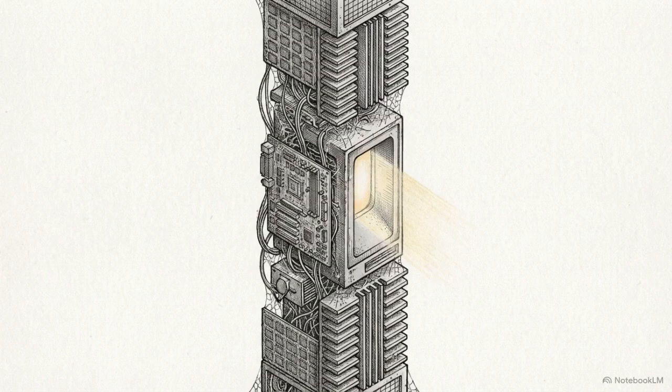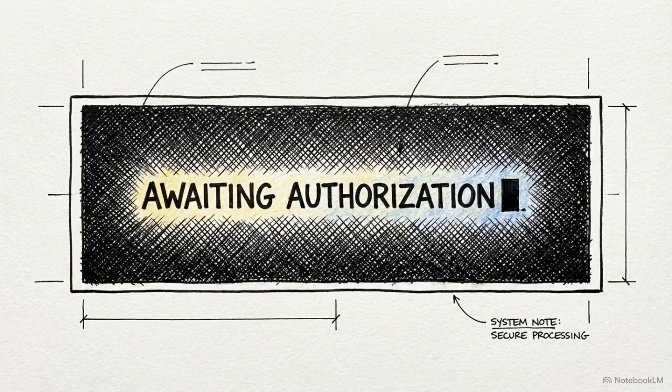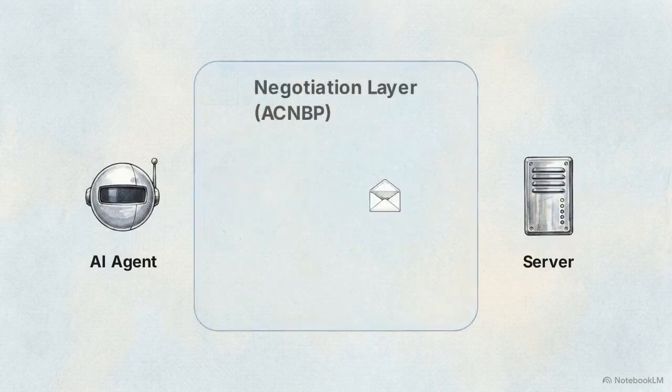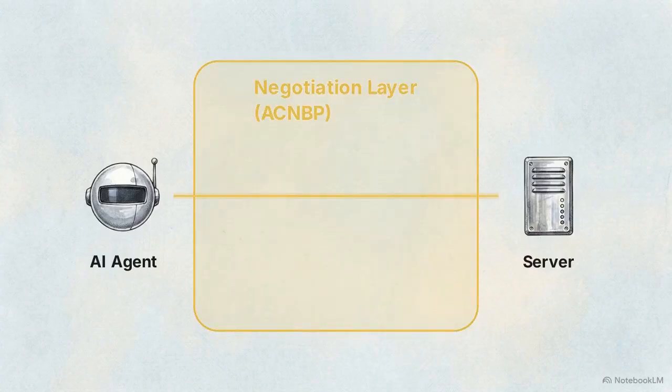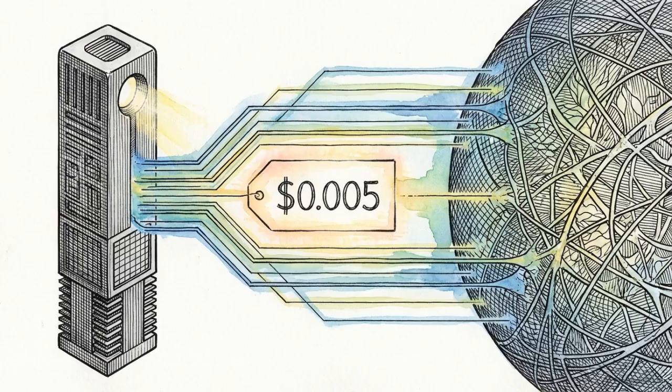Decades ago, the architects of the web reserved a specific status code for digital commerce. It has sat mostly dormant until now. HTTP 402, payment required. Utilizing this native code creates an automated negotiation layer directly inside a standard server request and response cycle. The server tells the machine exactly what a resource costs in real time.